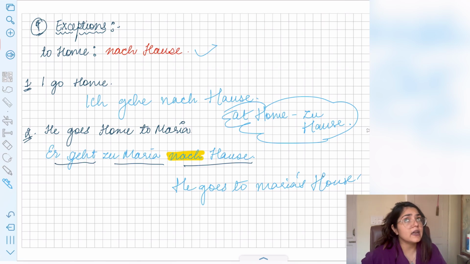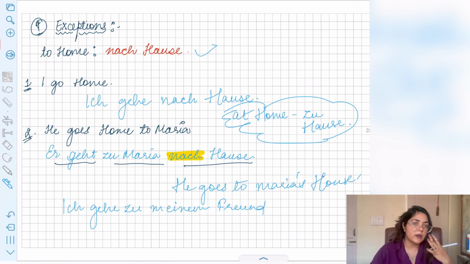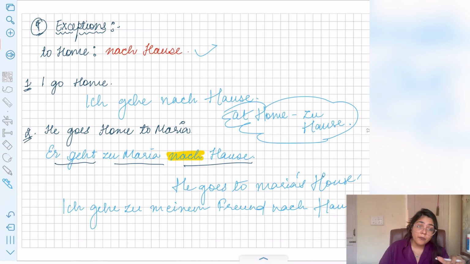Now if I'm making a sentence like I want to say I go to my friend's house, how will I say it? I'll say ich gehe zu meinem Freund. But that directly means that you are going to your friend, it will be the house, right? So zu meinem Freund nach Hause. So you can either say zu meinem Freund, full stop, or if you want to mention specifically the home, then you can use nach Hause, right?